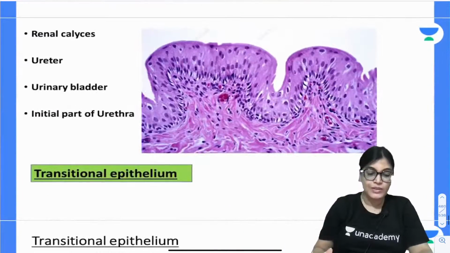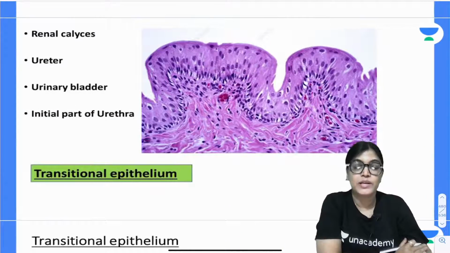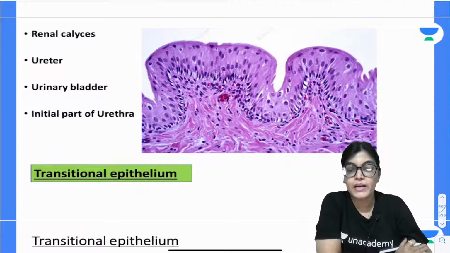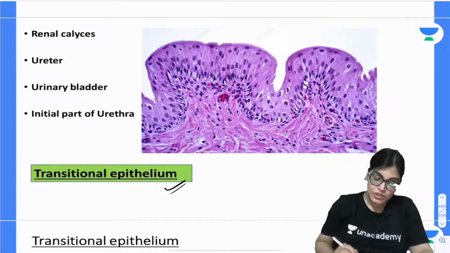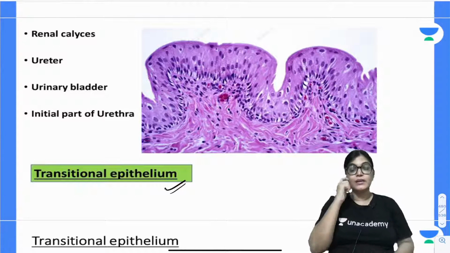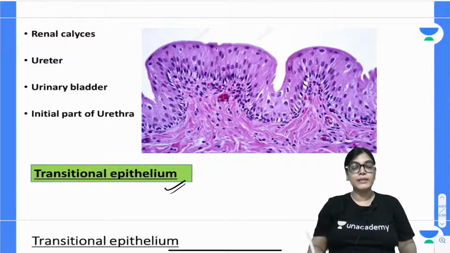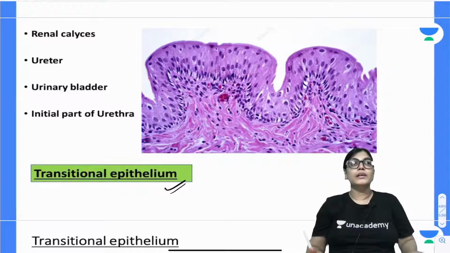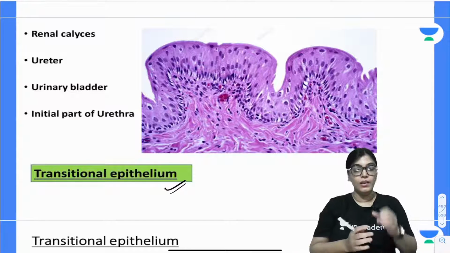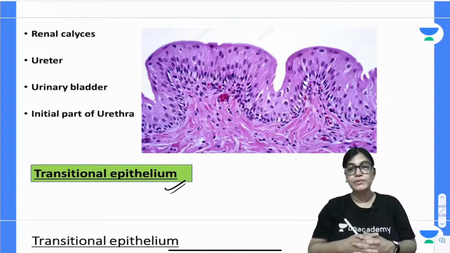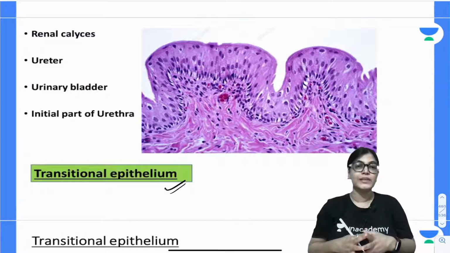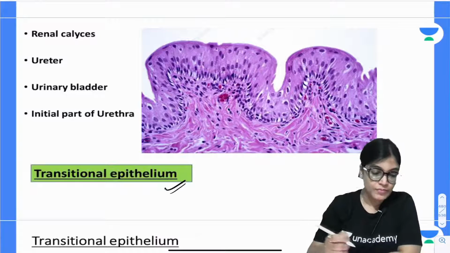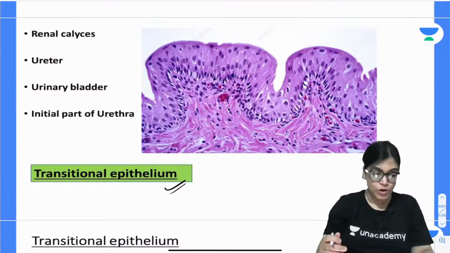Now, let us talk about transitional epithelium. The transitional epithelium is multiple layered and also has the function of stretchability. It can be stretched. It can be 3 to 5 layers when it is in the relaxed position, and it can be just 2 or 3 layers when it is in the stretched position. Okay, so that is important for you to know.